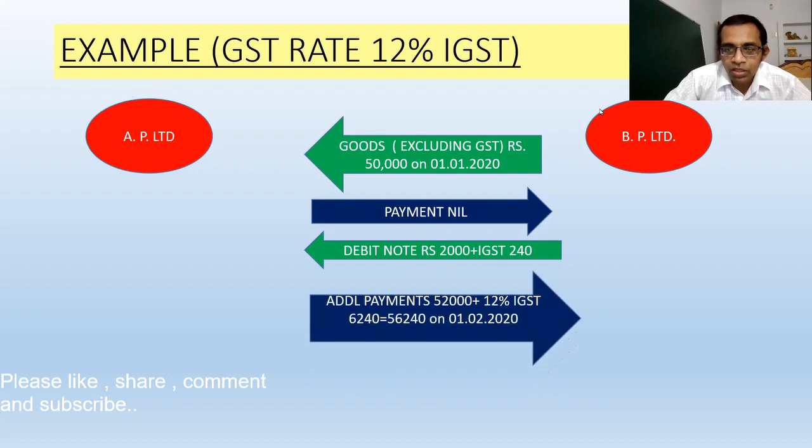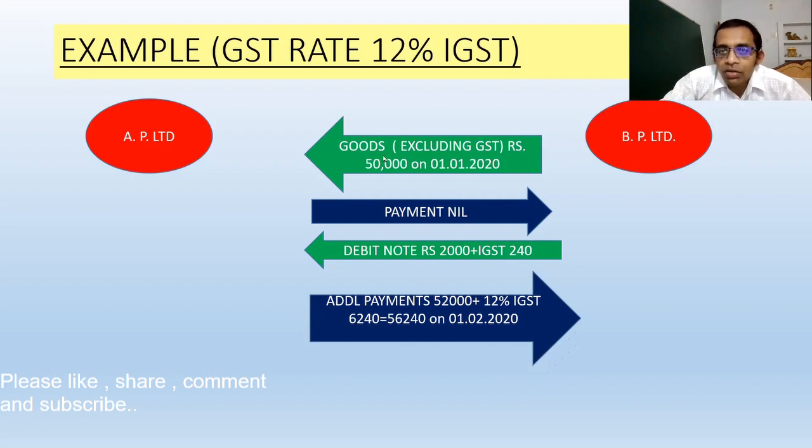So now B Private Limited has to receive a total of 56,240. On 50,000 there was GST of rupees 6,000, because we have to apply 12% on 50,000. Now 240 more, so 6,240.